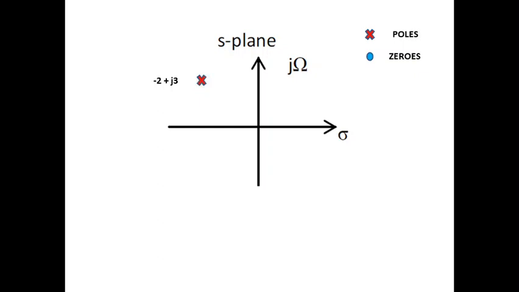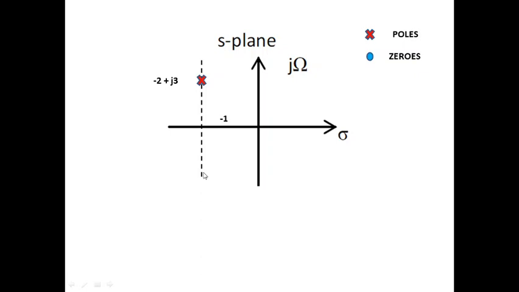Once a pole is marked, the region of convergence is specified by the real part of S. So the real part of S here is nothing but minus 2, which is marked over here. So the initial representation of ROC can be represented by a strip line based on which the ROC of a Laplace transform can be obtained. It's nothing but a strip line which is parallel to the j omega axis. The central y-axis at 0 is called as j omega axis. The ROC has strips which is parallel to the j omega axis.